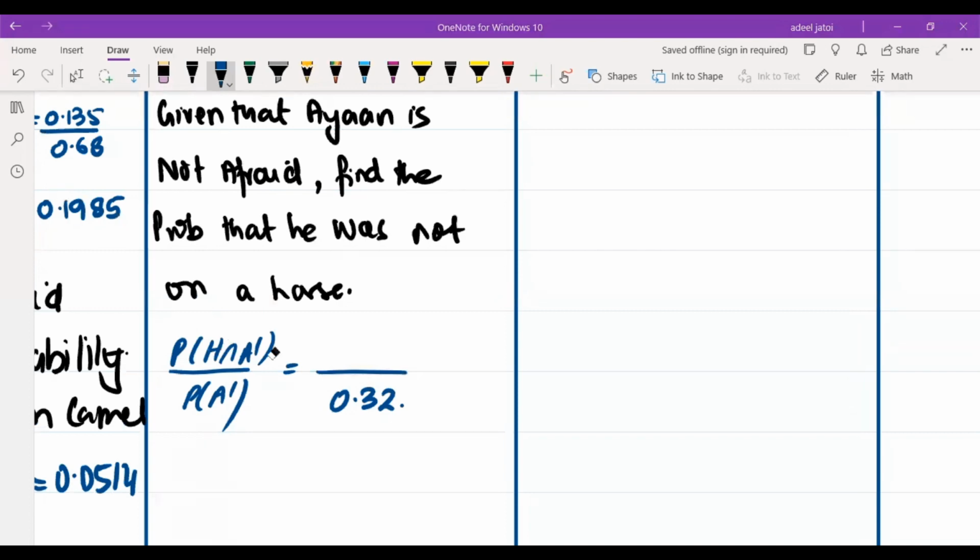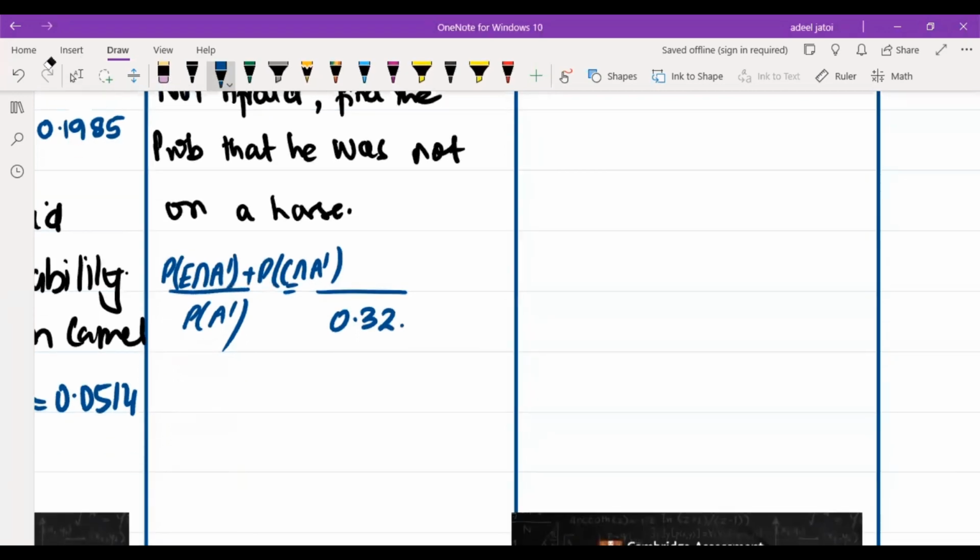This means we end up having two things: elephant and not afraid, or camel and not afraid.